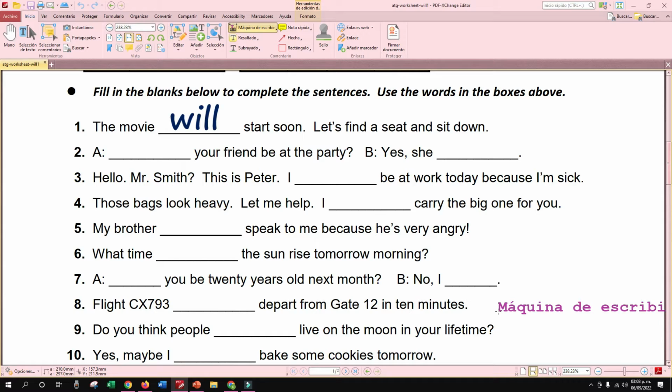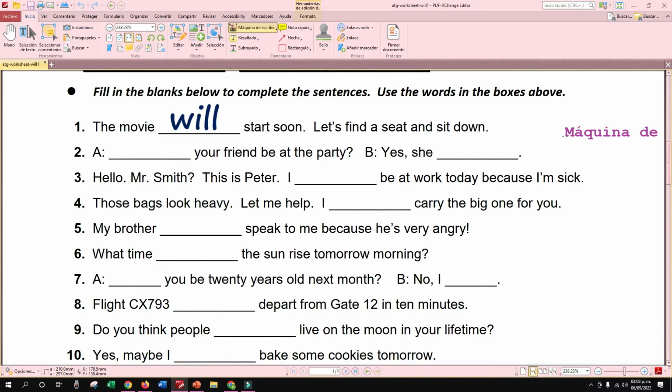Let's find a seat and sit down, right? In this case, you must use will. But depending on the sentence, you will use a negative form like won't or will not. Depends on the sentence. Yes?